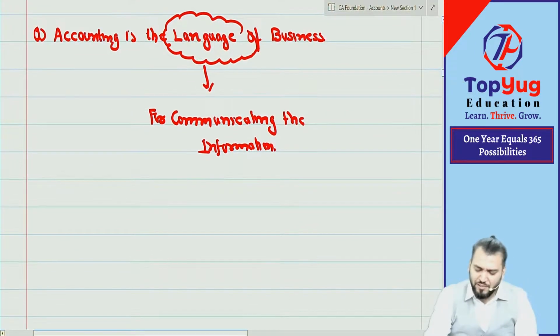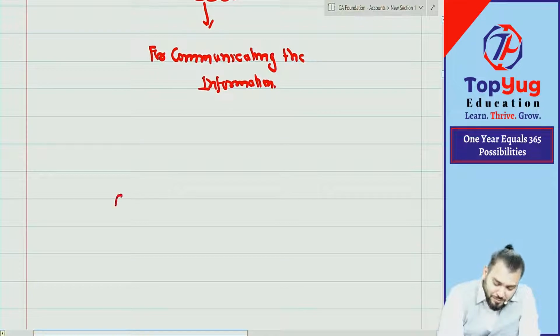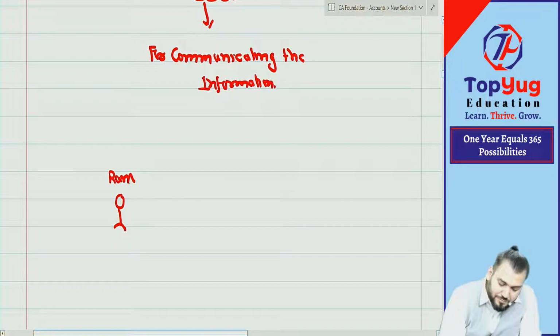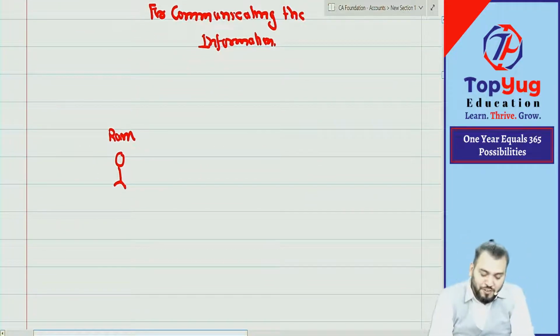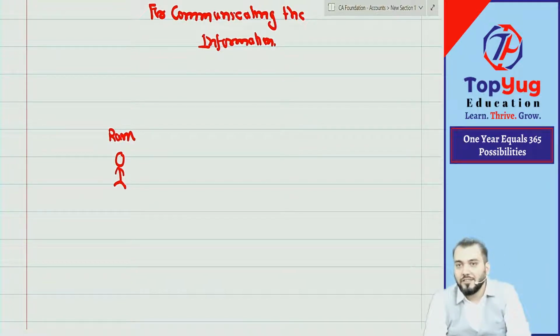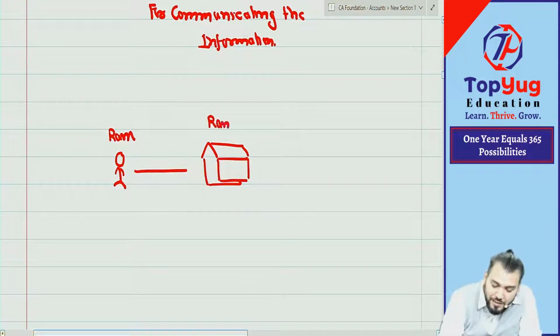Sir, you said language of business. Can you describe it? Yes, I will describe. Let us assume there is one person, Ram. Let us introduce Ram. He is Ram with two legs and two hands. Understood? And this Ram started a business with the trade name Ram and Company.